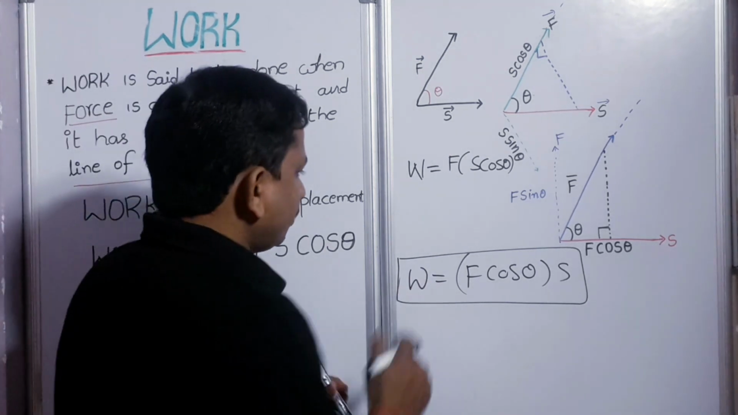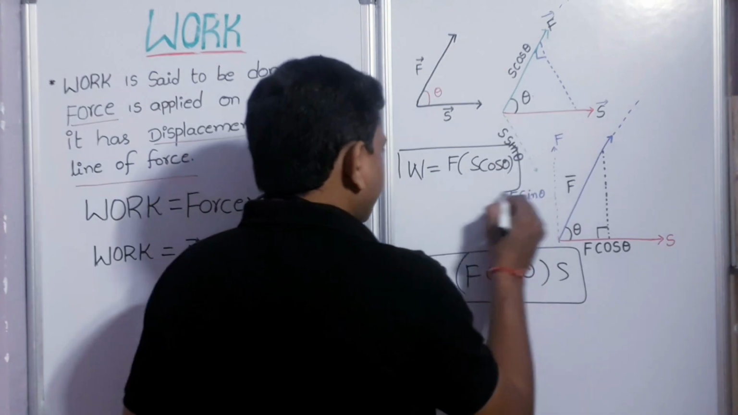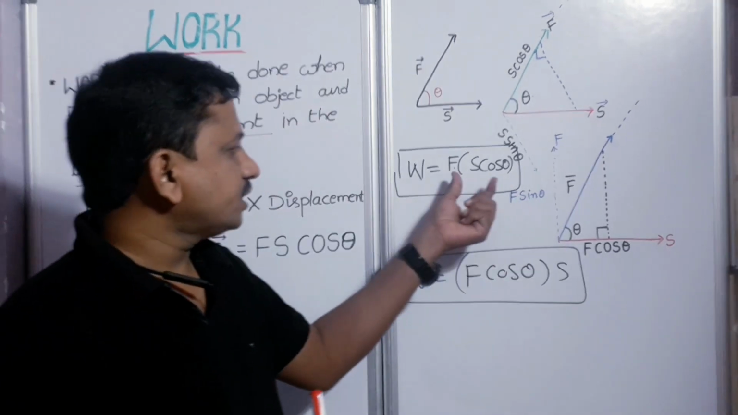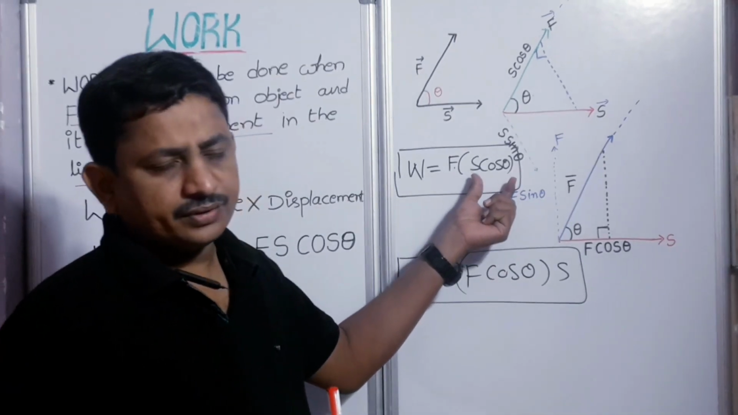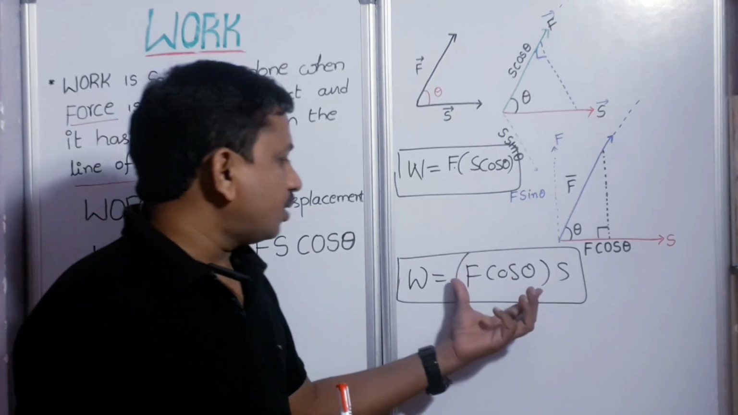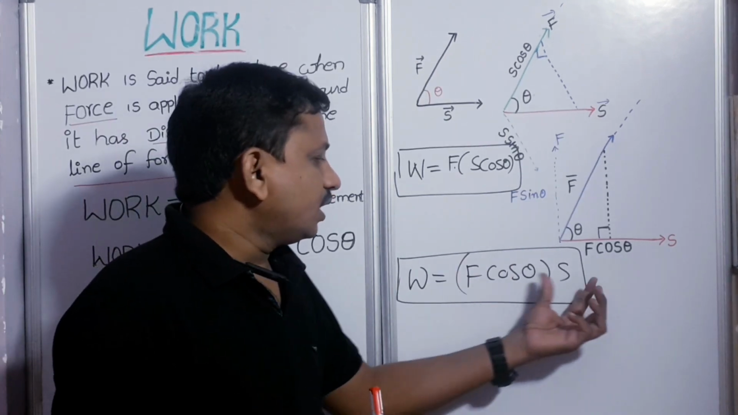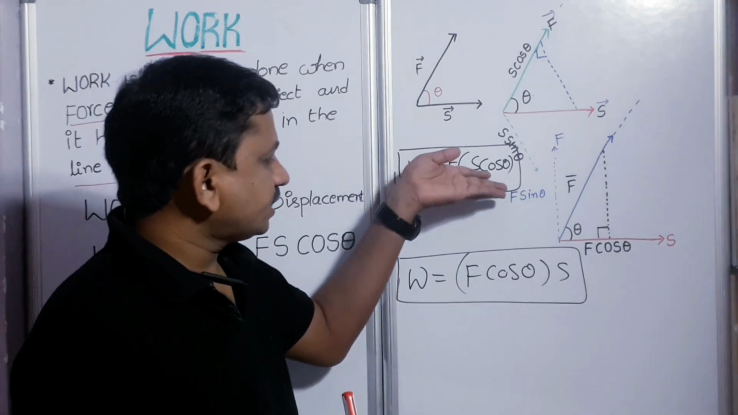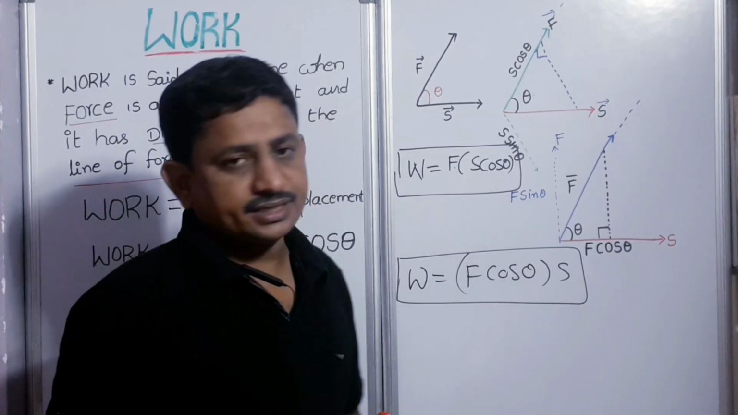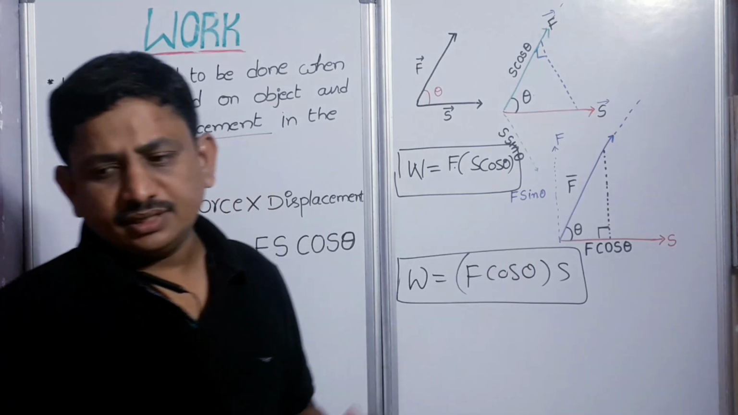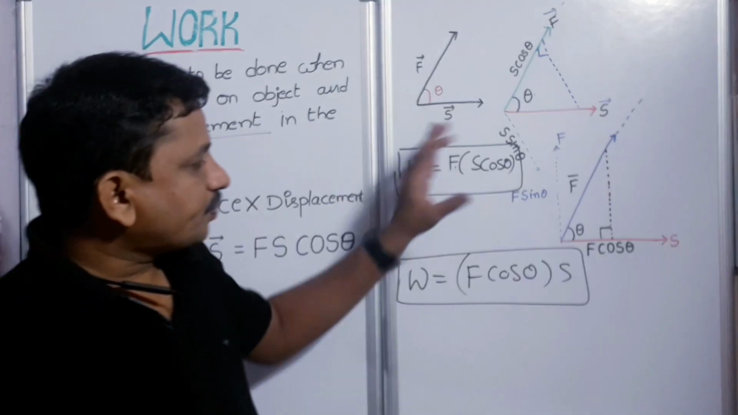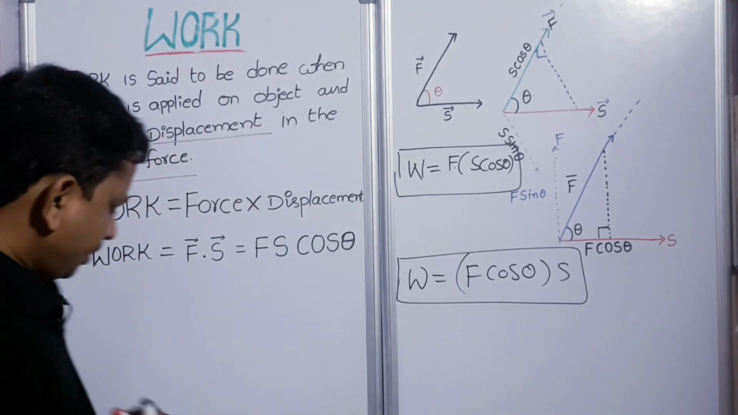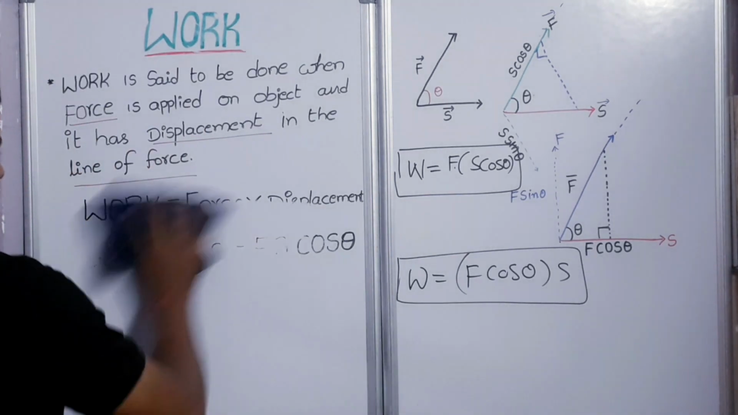So this is one representation, and this is another. We can write magnitude of force into component of displacement, or component of force into displacement. So we can write F into S cos theta, or F cos theta into S. This is the representation of work. Let us see the next one.